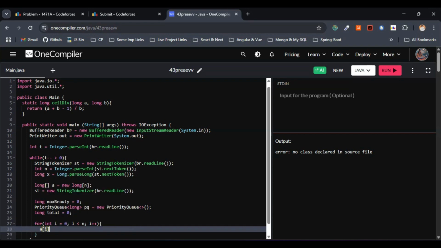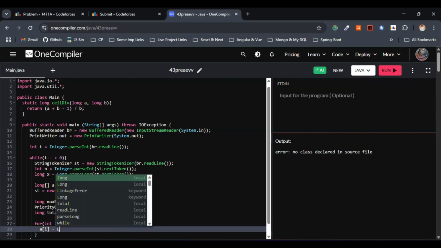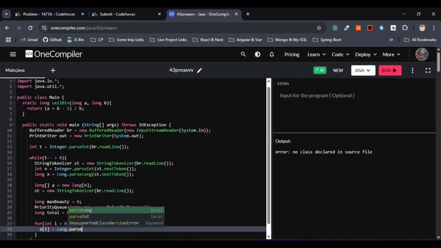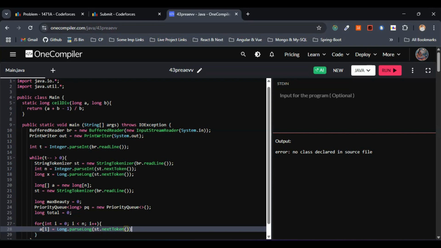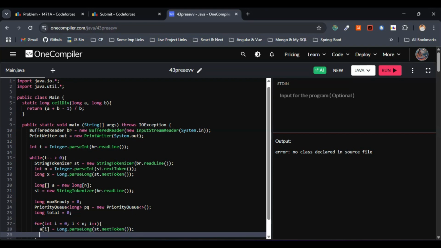So a of i, this will be Long dot parseLong. Basically, we are making use of this one because we have to read each element here. This one Long dot parseLong, and here this will be string tokenizer dot nextToken. So I hope this part is clear. So I got confused here.